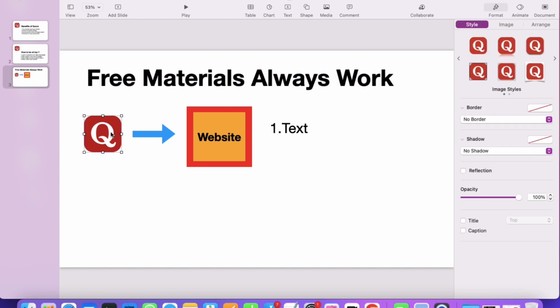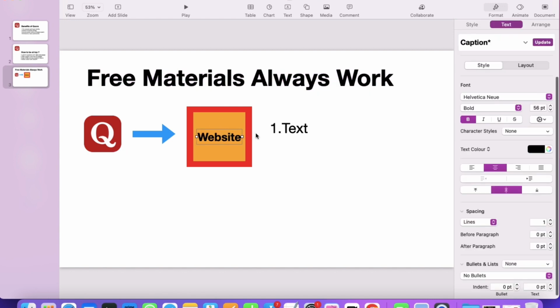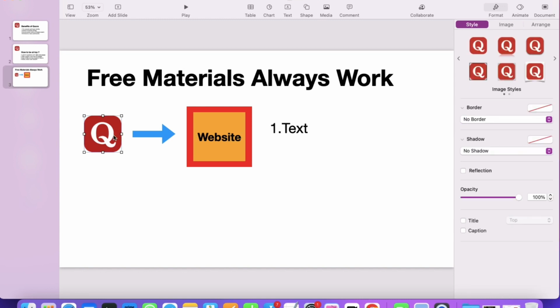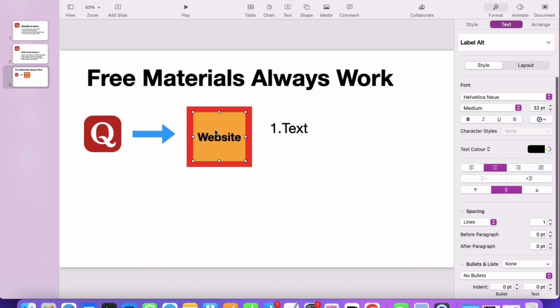Now whenever you send traffic from Quora to your website, when any visitor from Quora comes to your website, at that time you only have to give them some free content. Maybe you can just tell them to read a blog.